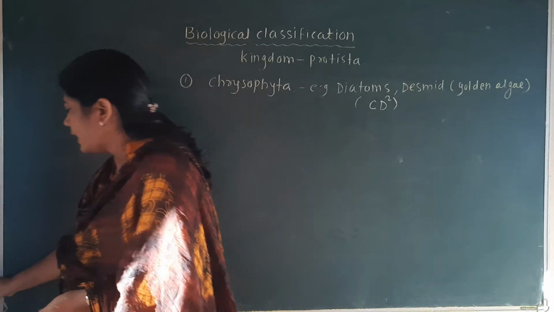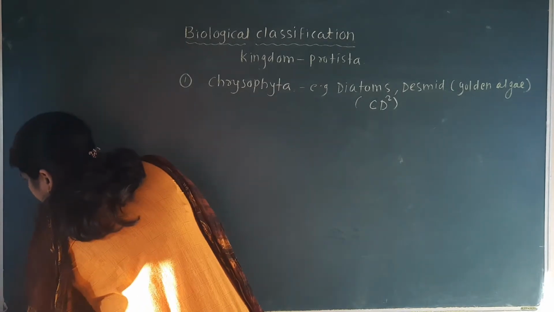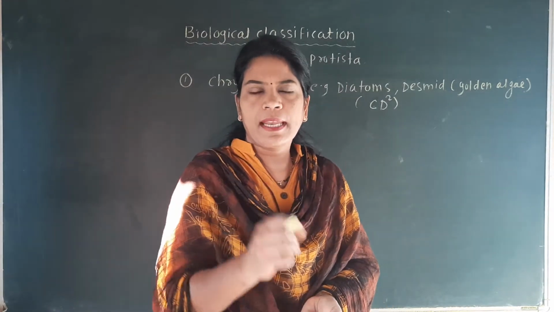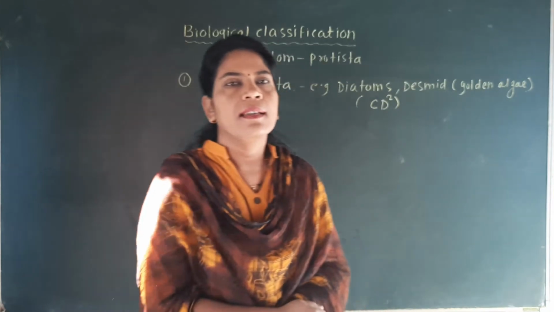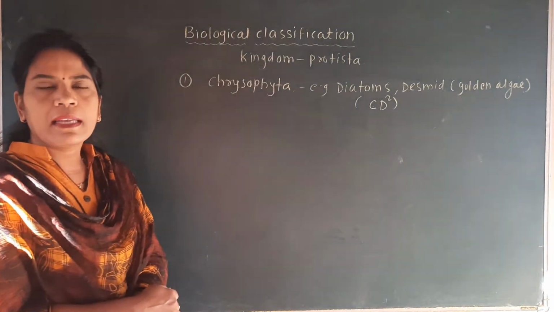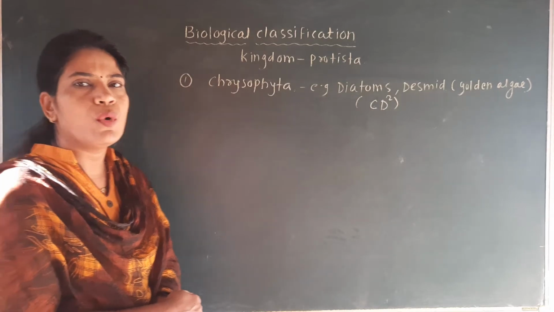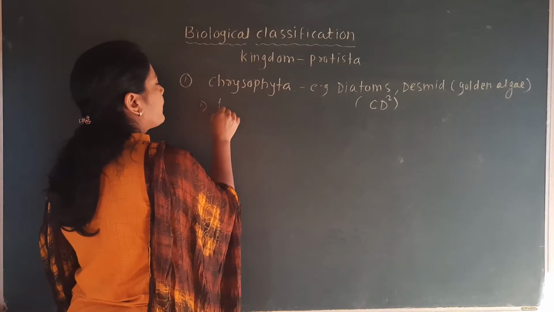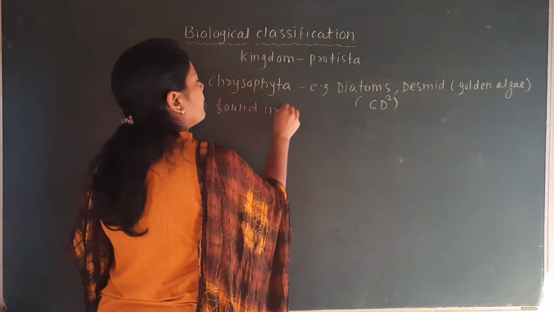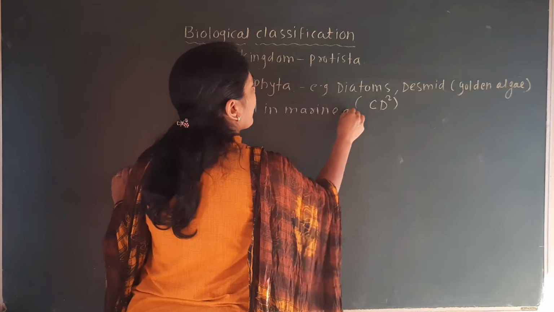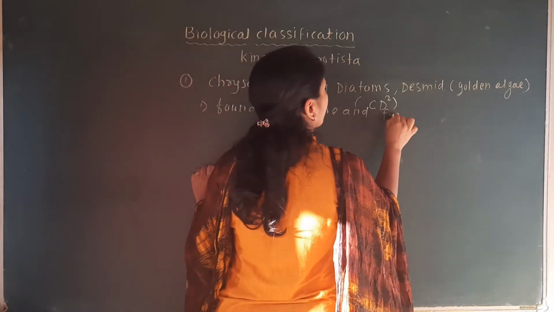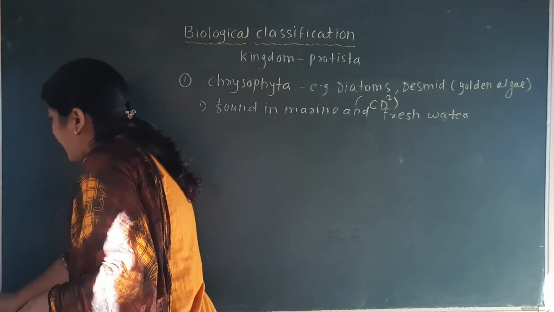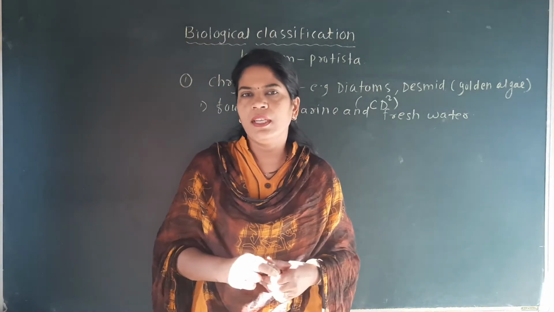The Chrysophyta are found in both marine as well as freshwater. That is their habitat: marine and freshwater, the 2 forms of water. So you will find these organisms mostly in water.